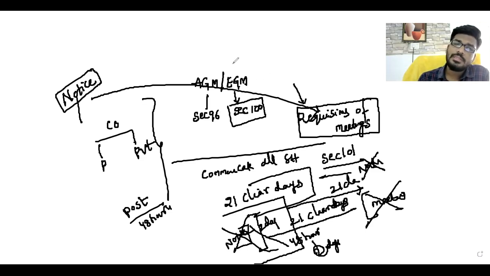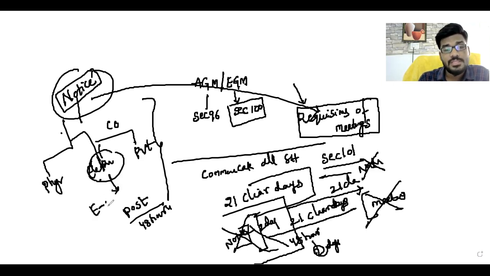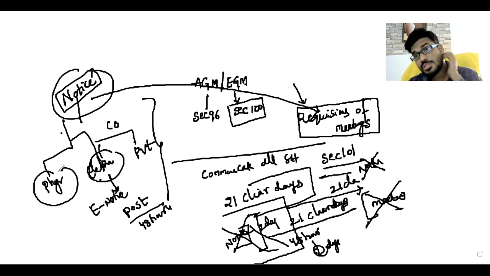Sir, this notice is sent to all the members either in physical form or in electronic form. When you send a notice in electronic form, it is called an e-notice. Physical form means by post, speed post, registered post, or hand delivery, whatever the mode may be.